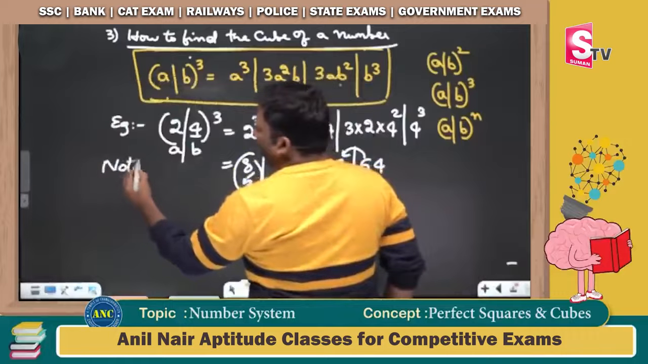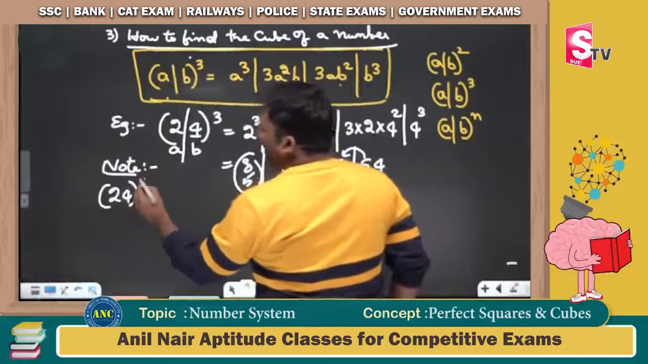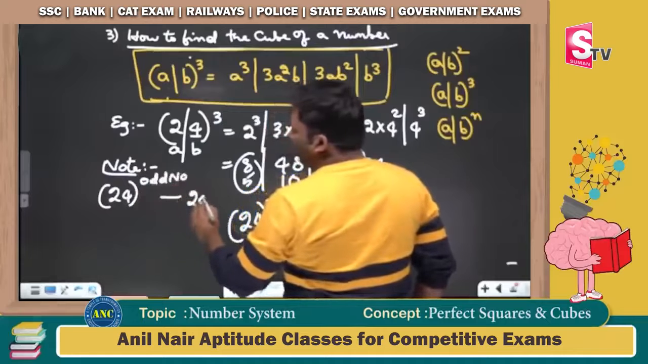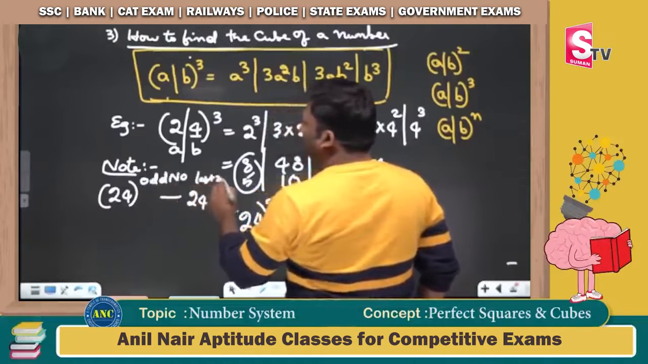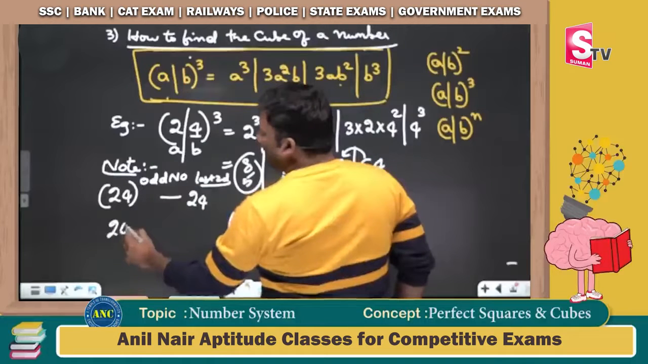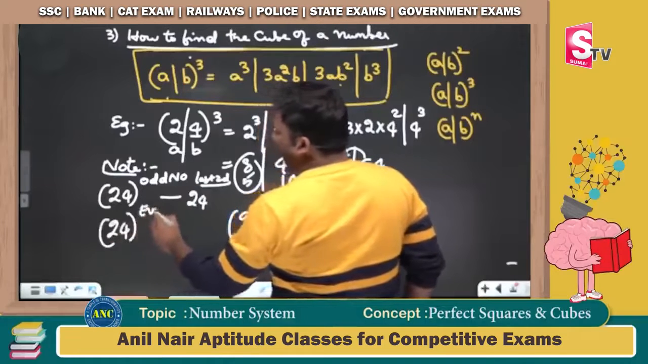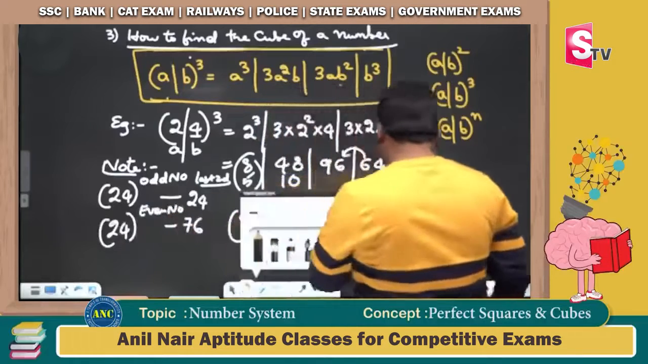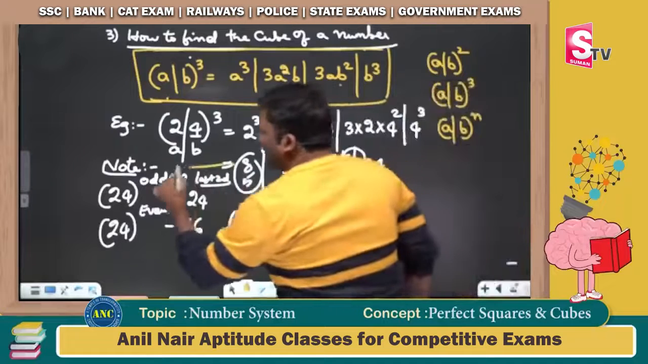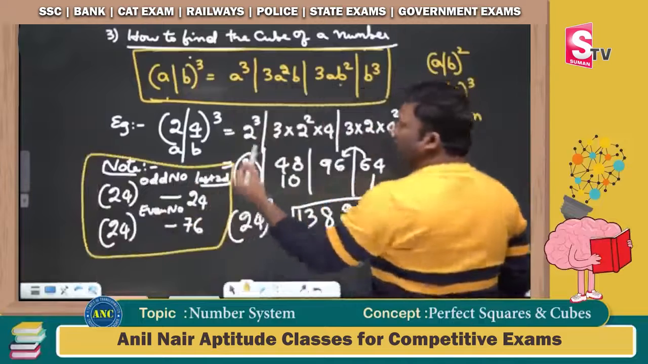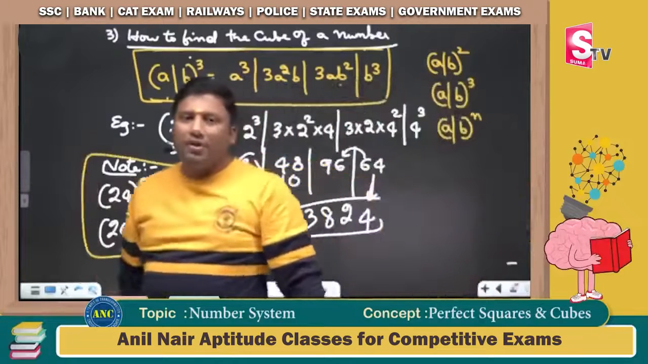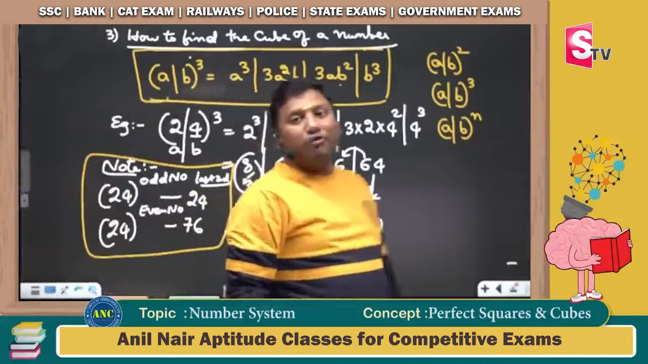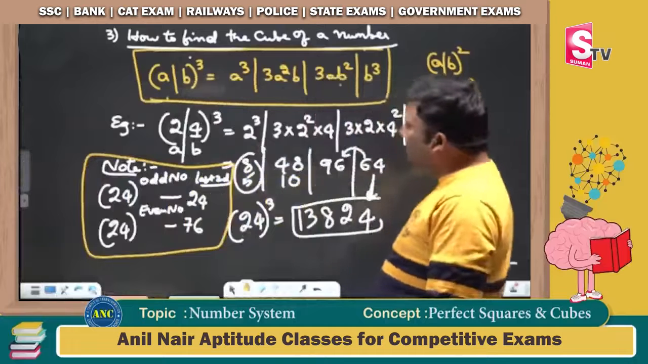Please write down this note. 24 power odd number: last two digits is always 24. 24 power even number: last two digits is 76. Please make a note of it and write it down in your notebook. 24 power odd number, last two digits is 24. 24 power even number, last two digits is 76.